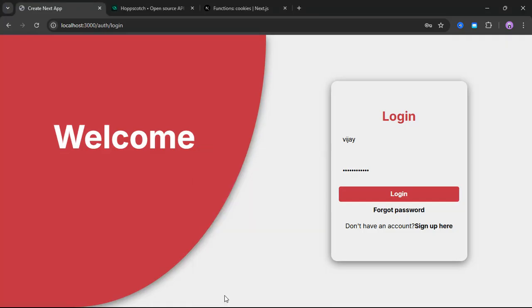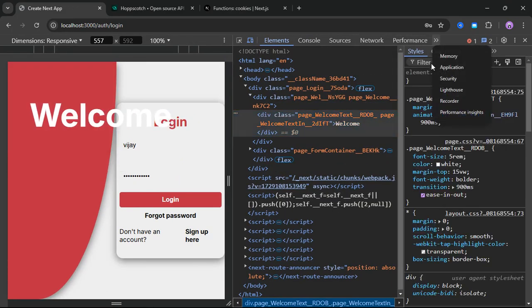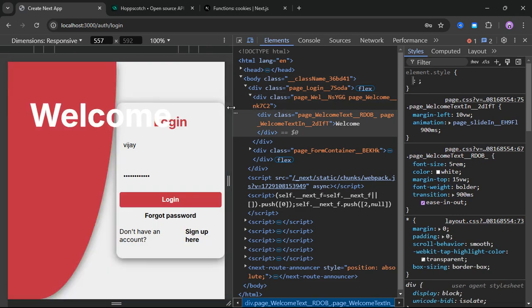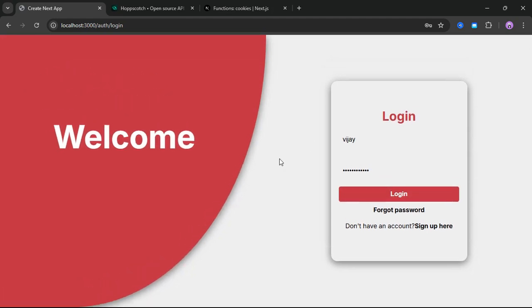If I inspect it right now and come to my Applications tab, inside here can you see we have got a user token. So inside cookies we have set our user token. Whenever we request even a single thing from the user, we will use this token. If we are not getting any token on the API side, then we will redirect the user to the login page. Simply, this is our target.